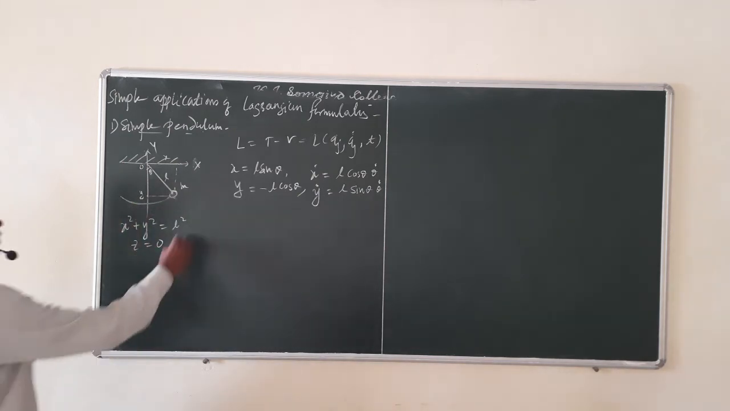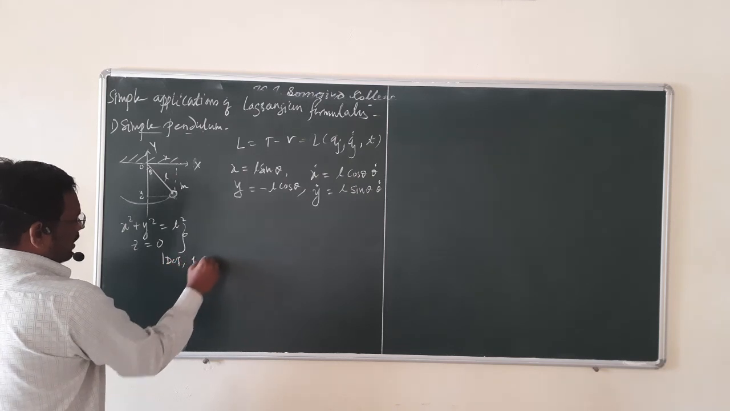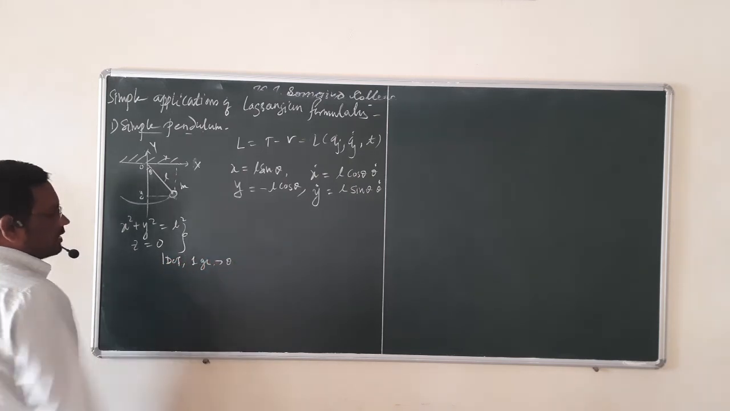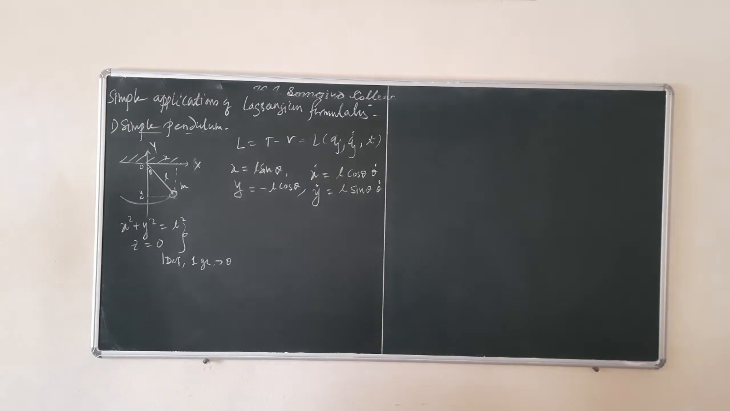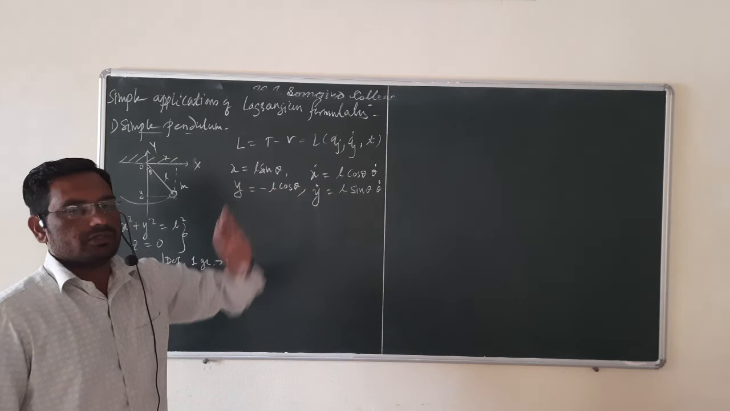Now, with these two constraint equations, we have one degree of freedom and one generalized coordinate, and that generalized coordinate is theta, because this generalized coordinate is present in both the equations.